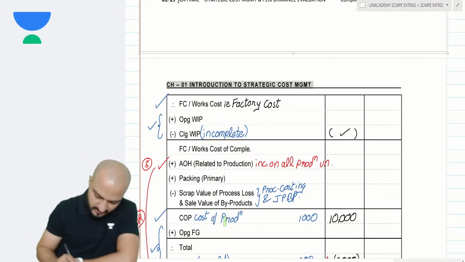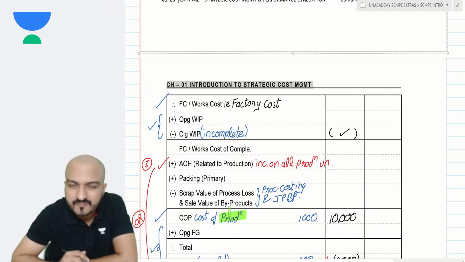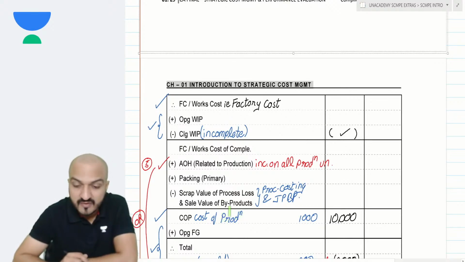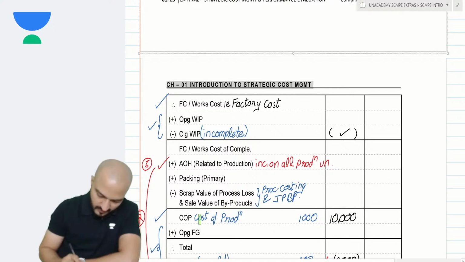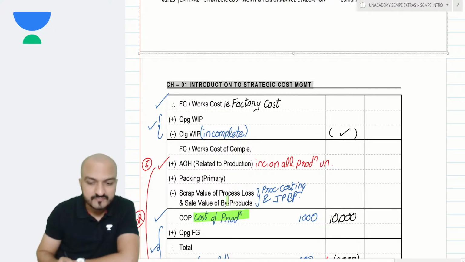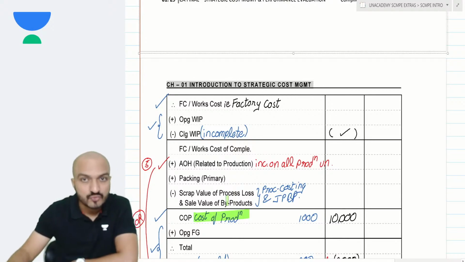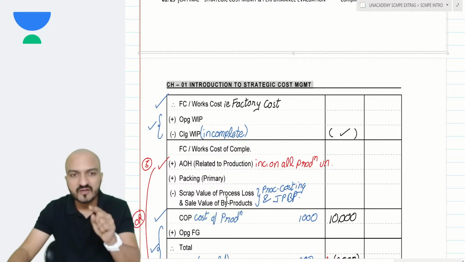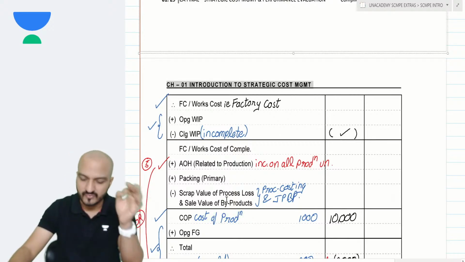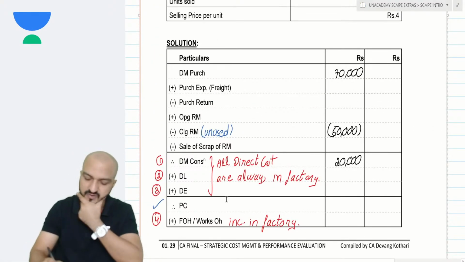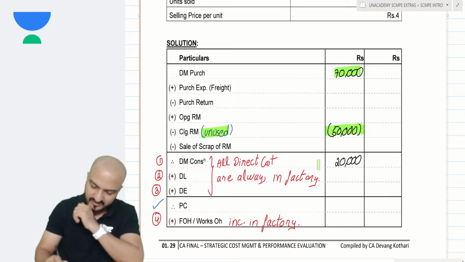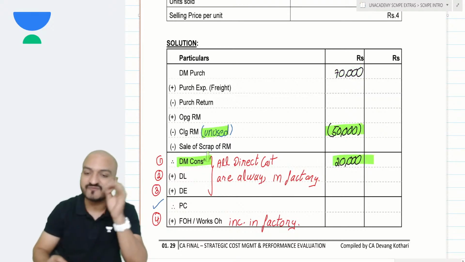Did you spend 70,000 to do production? No, 70,000 you spent to purchase the material. Out of that, what comes in my production cost? The material which is consumed. Only the consumed material becomes my production cost. Right? Out of 70,000 rupees material that I purchased, 50,000 rupees material unused, you remove that. 20,000 rupees material is what you have consumed.